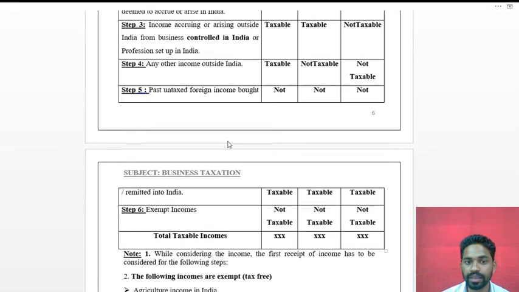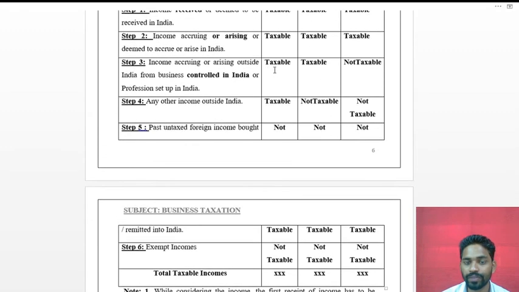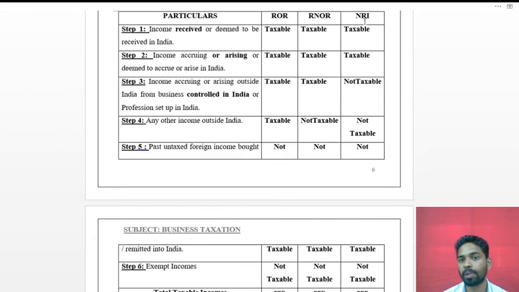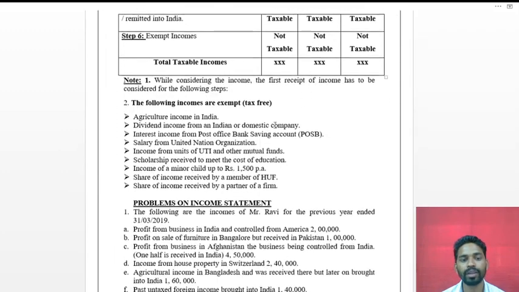So in this case, 4,50,000 is taxable for the resident ordinary residents, 4,50,000 is taxable for the resident but not ordinary residents, and one half, which is 2,25,000, is taxable for the non-residents, because it is received in India, and income received in India is taxable. Is it clear? I hope you will understand.